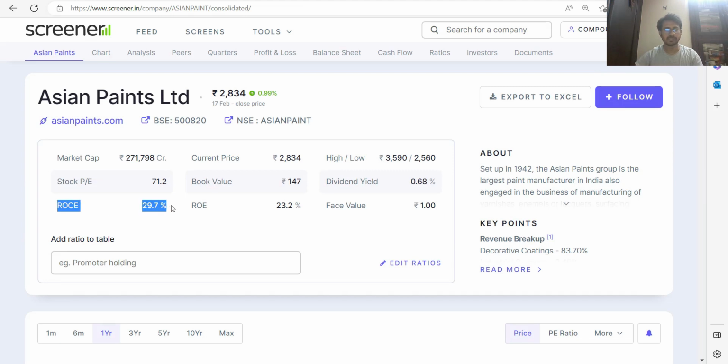So this is the business's own return, how much return Asian Paint is earning in the current year. This is what it means. Now you need to check not only this year's ROCE, but also the historical trend of ROCE for this particular company, whether it's going up or going down. It is going to give you a very basic idea about which direction the business is heading. So now let us see the historical trend of your ROCE.